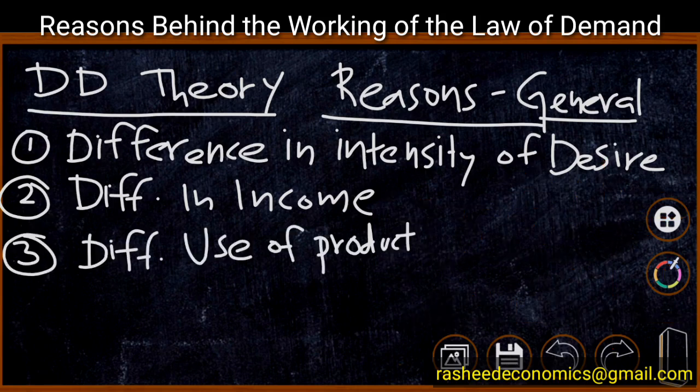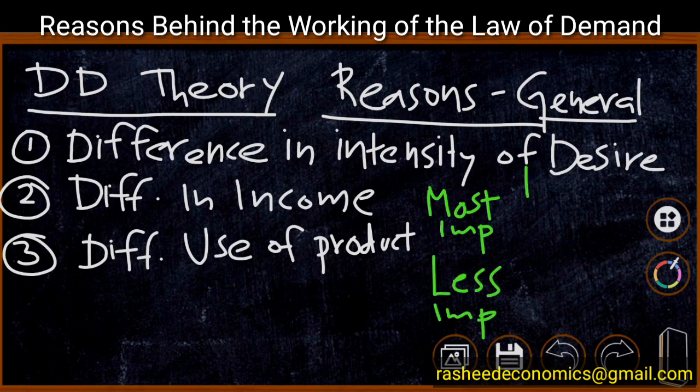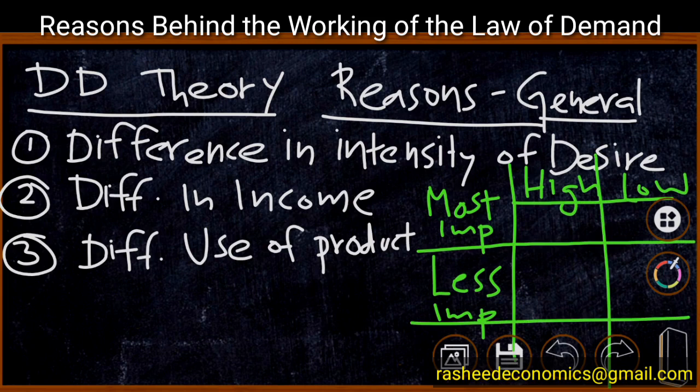The third point is the different uses of a product. That means a product has different uses. We can classify different uses as most important use and less important use. Similarly, price can be high or very low. Suppose when the price of the commodity is very high, the product will be used only for the most important purpose, and the less important purpose will be unattended.